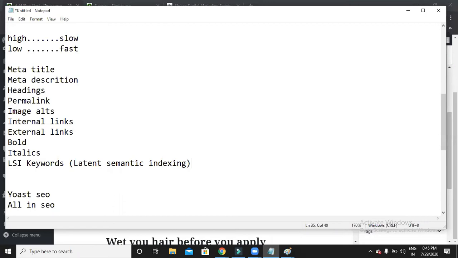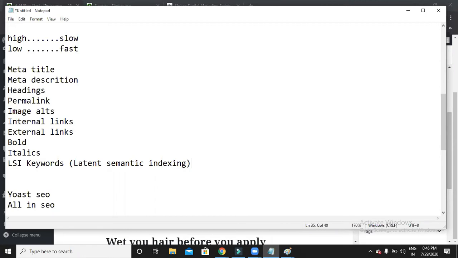Let us say I'm writing a blog on how to shampoo your hair. In this blog, Google will see whether I have phrases like water, cold water, lukewarm water, rinsing, washing, applying. Water is already used, right? Conditioner, rub. These are the words that help your blog. So now Google understands that this is exactly what the blog is all about. In such a way you have to use LSI keywords.